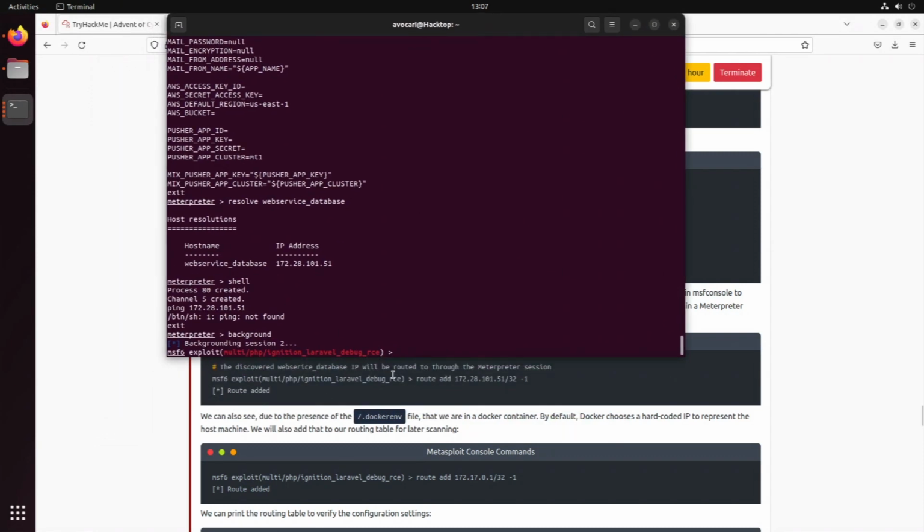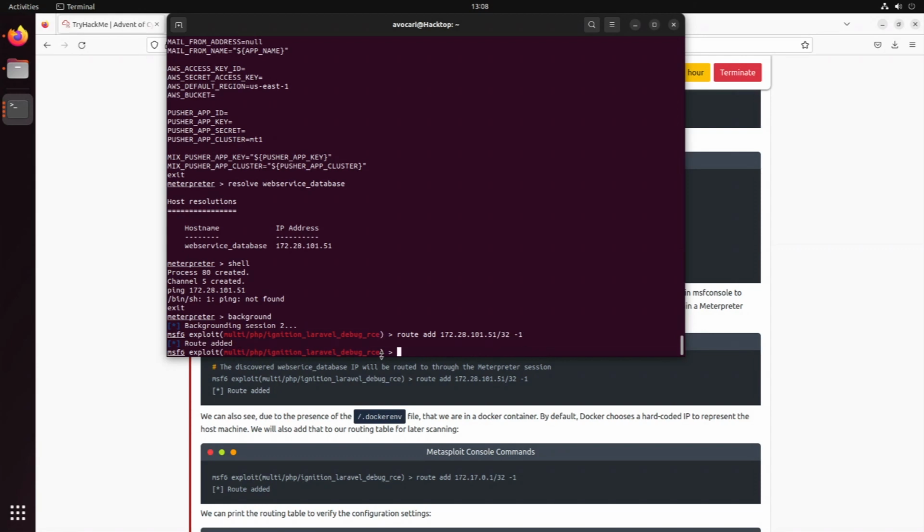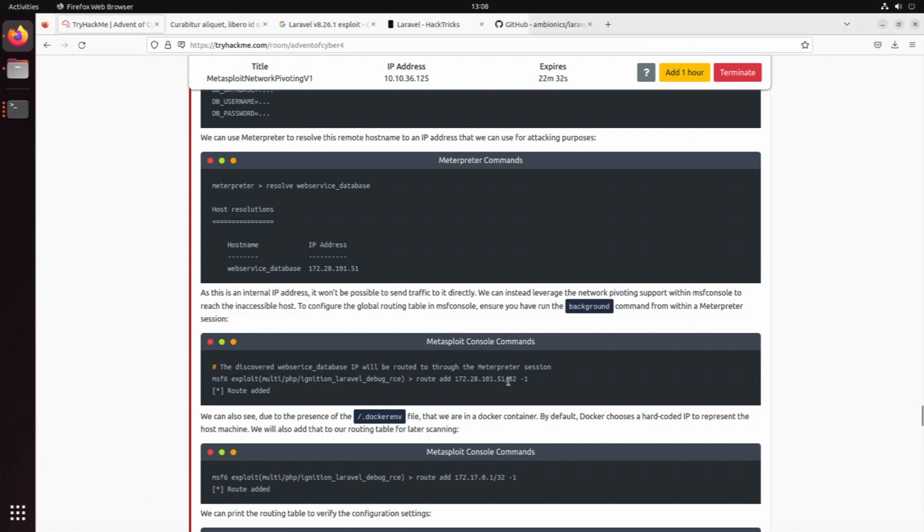So that is the IP address of the database server which we are going to be using. So route add 28.101.51 /24 -1, and we have added this route.